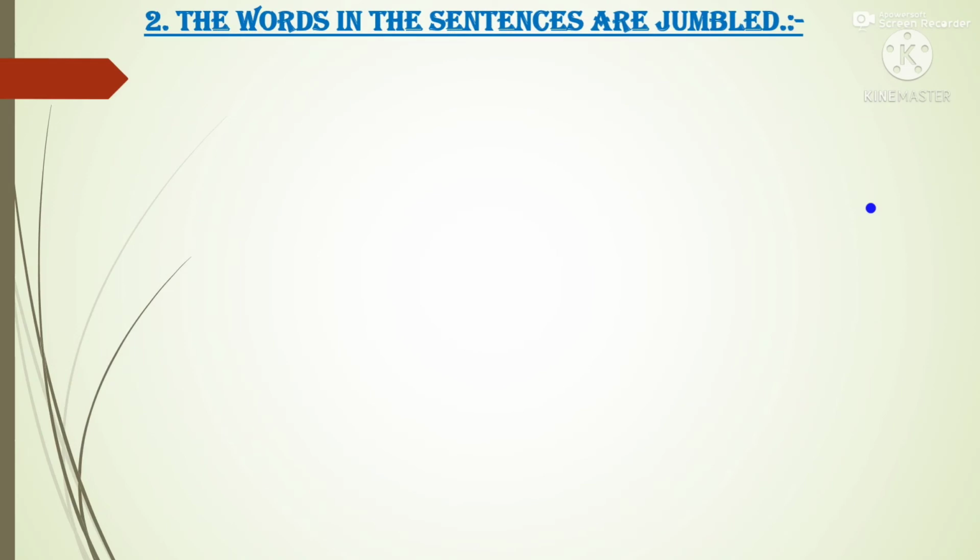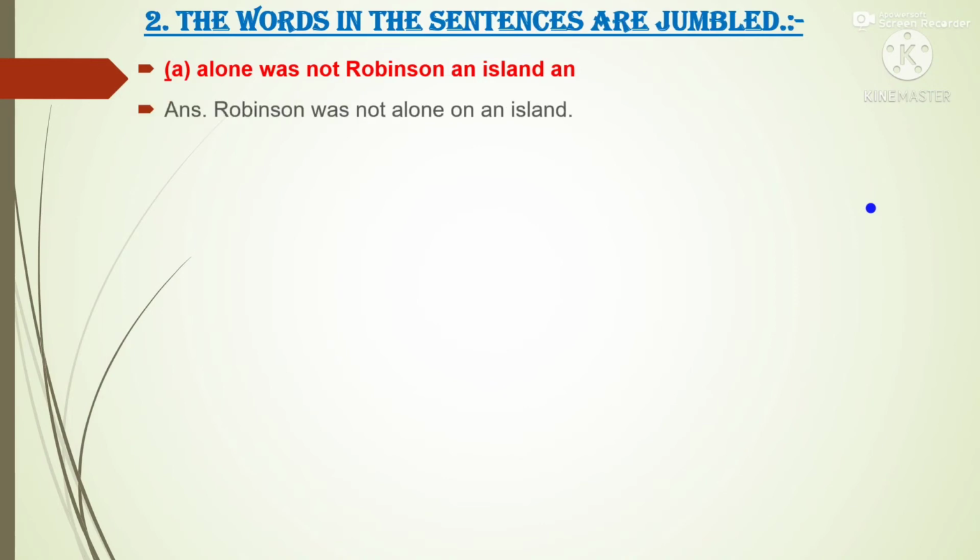Next, the words in the sentences are jumbled. We have to rearrange the jumbled words to make meaningful sentences. First one: alone was not Robinson and island. If we arrange the jumbled words, we get: Robinson was not alone on an island. Next: was in island the inhabited.